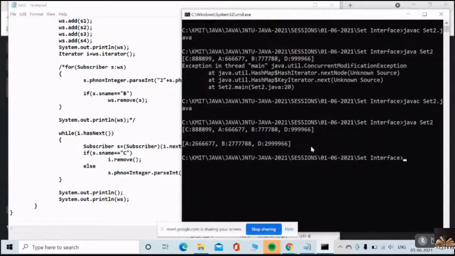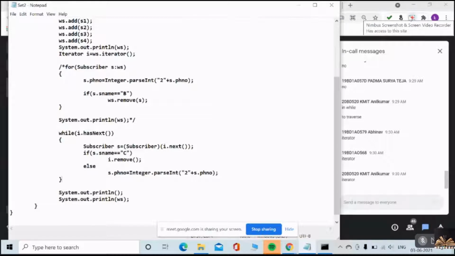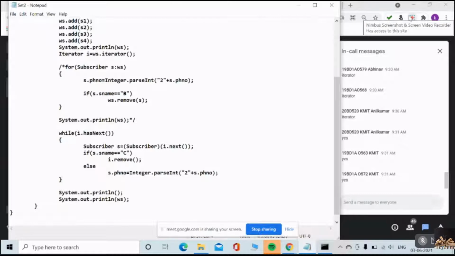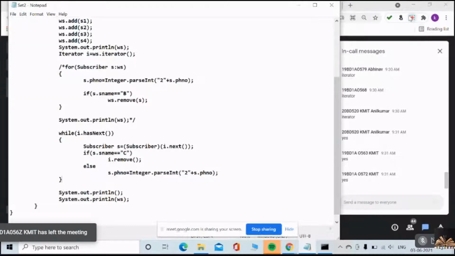What happened? Can you see? Is the subscriber object which has name C there or not? Is it removed or not? Did you understand what I'm saying? It's removed, no? Quite easily, without any issue, it got removed from the hash set. So through iterator I can do it very well. I can remove, I can do anything. But through for each loop I cannot disturb the size of the hash set, I can only modify the elements.